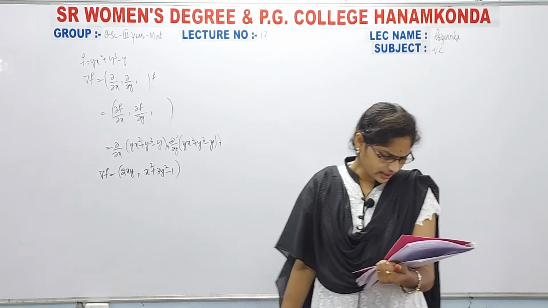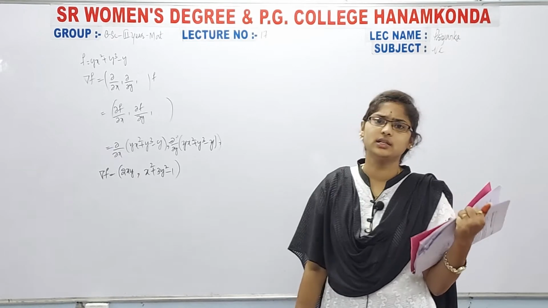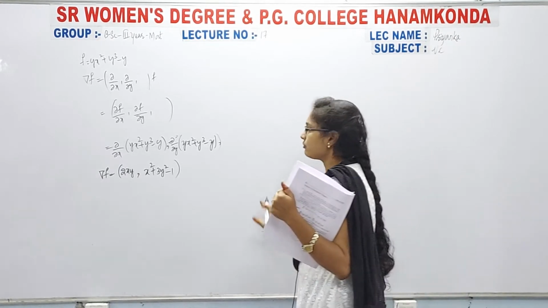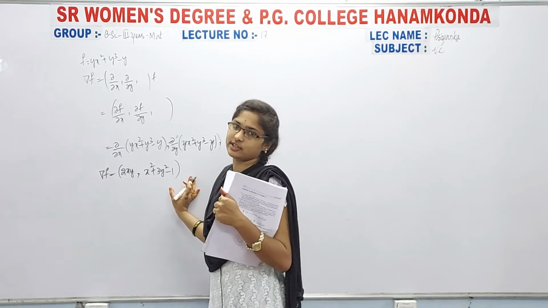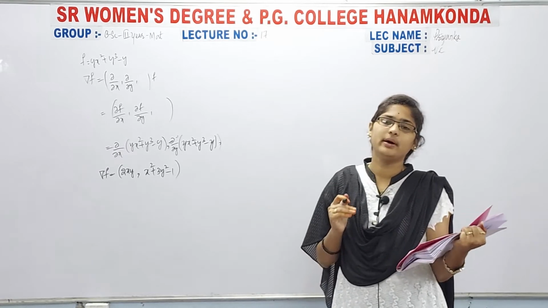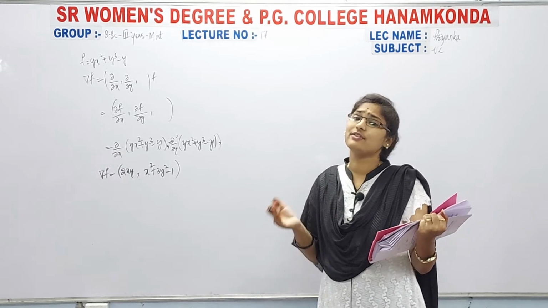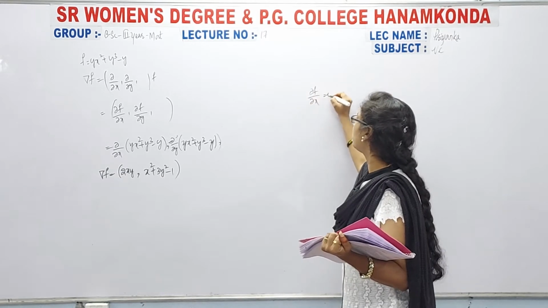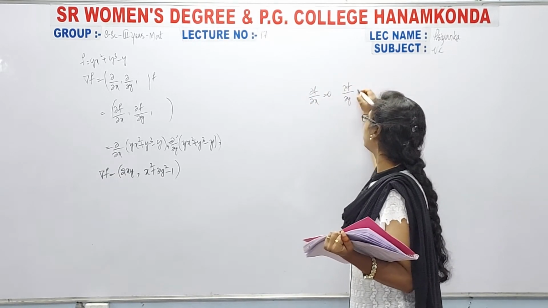Next, they are asking to find the maximum or minimum. For this one, we can say that it is a first order differential equation, right? When we have to calculate the minimum or maximum value of a function, then we have to calculate ∂f/∂x equal to 0 and ∂f/∂y equal to 0.